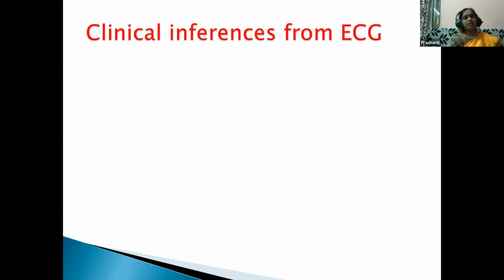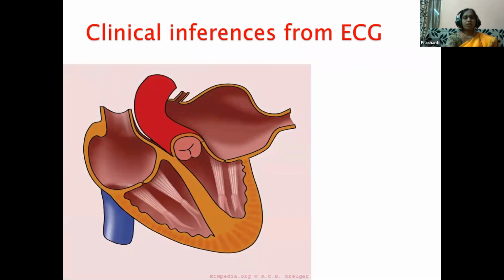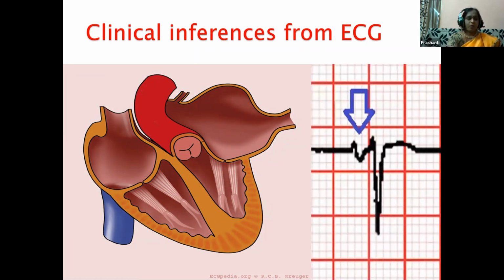Next, we'll see what the doctor interprets after the ECG is taken. There are various clinical inferences, children. The doctor interprets them by looking at the ECG. Here in this picture, what do you notice, children? These are the atria, these are the ventricles, as you already know. So here, this is enlarged atria. When the P wave is enlarged, it shows the atria are enlarged.